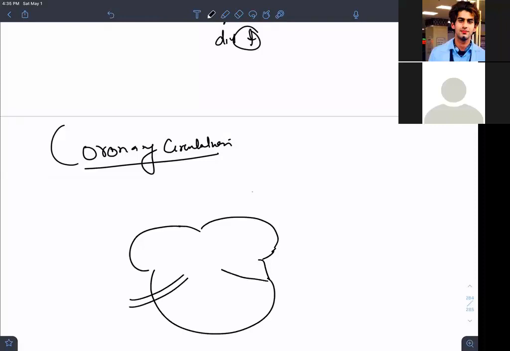The left main coronary artery will divide into the left circumflex artery and the left anterior descending artery. These are the branches of the left coronary artery. And the right coronary artery is from this side. They originate from the base of the aorta.